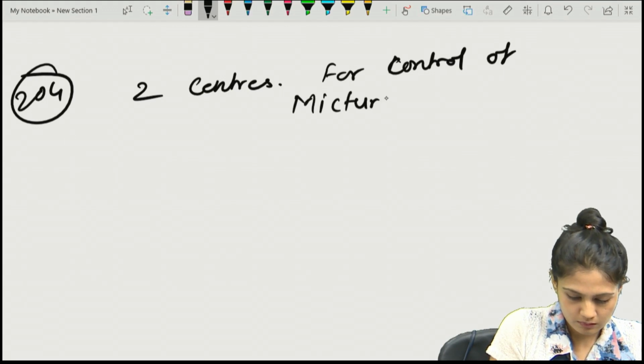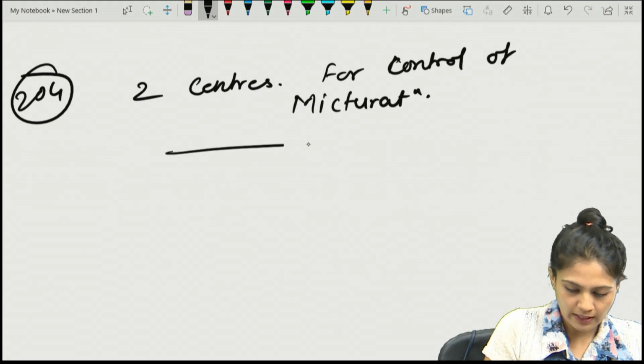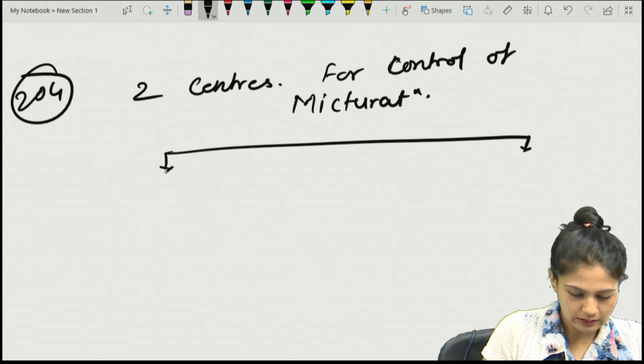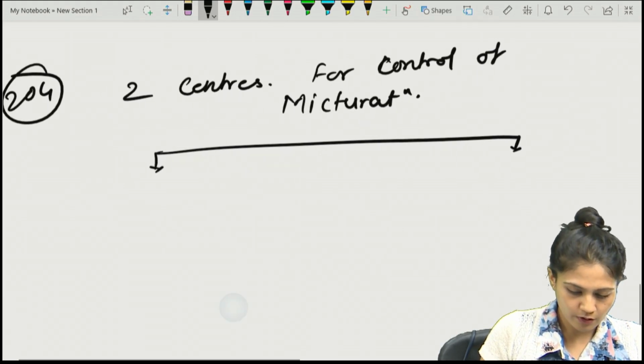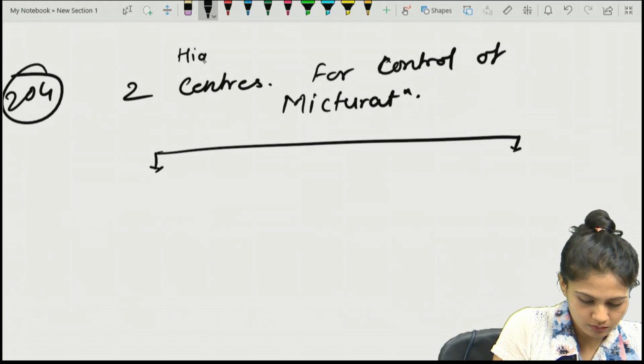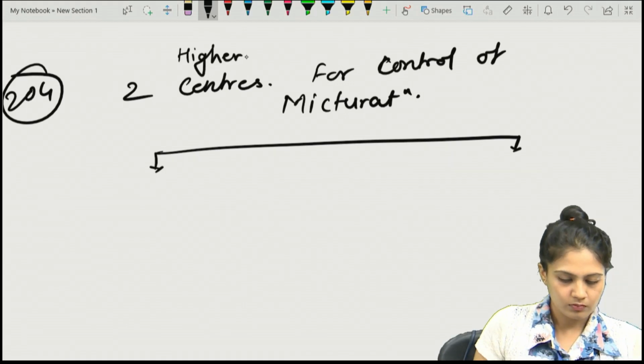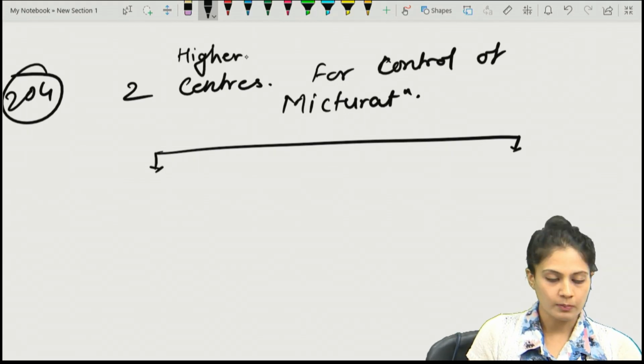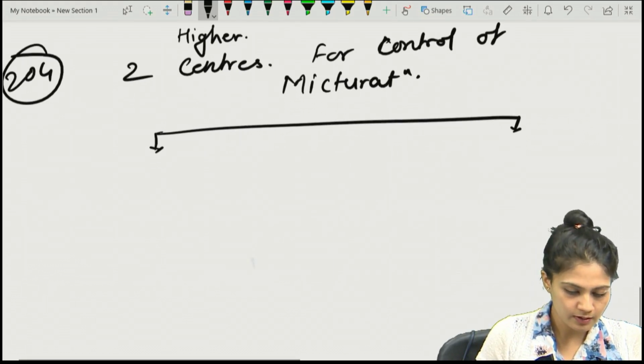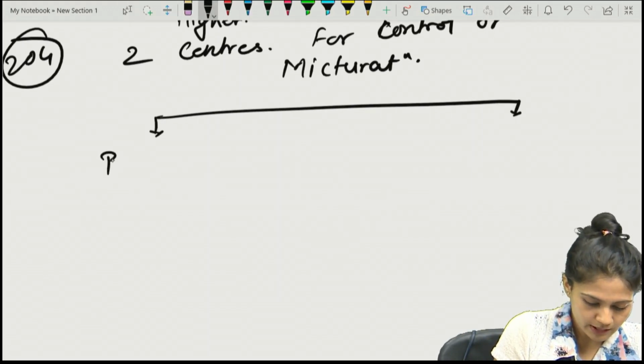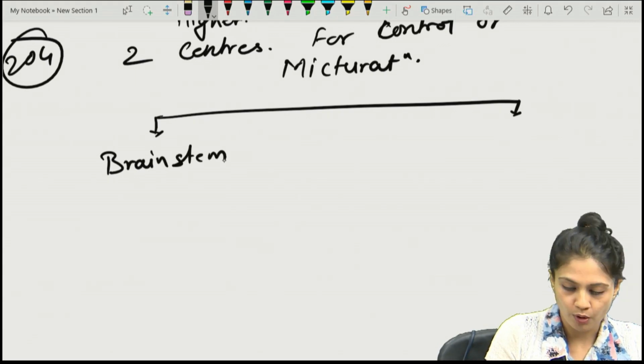You can write the higher centers: there are two higher centers for control of micturition. Which two centers are there? One is in the brainstem and one is in the cortex.